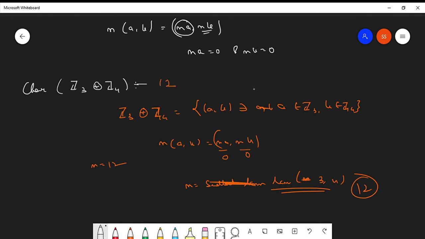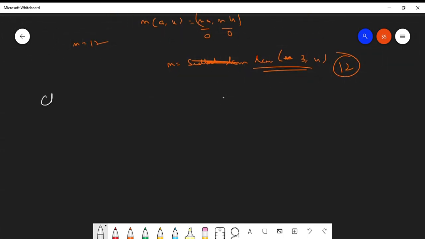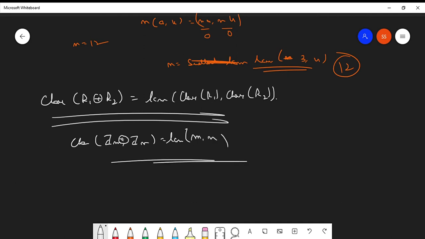If we write in a more generalized way, the characteristic of any two additive rings is equal to the LCM of the characteristic of R1 and the characteristic of R2. Okay. So for Zm additive Zn, the characteristic of Zm and Zn, the LCM will be of m and n, and you are good to go. Is it clear?